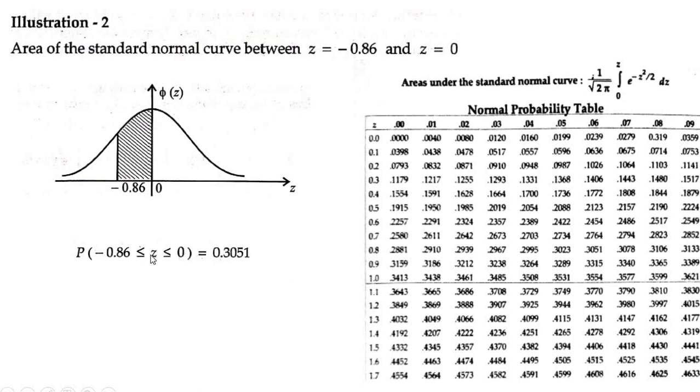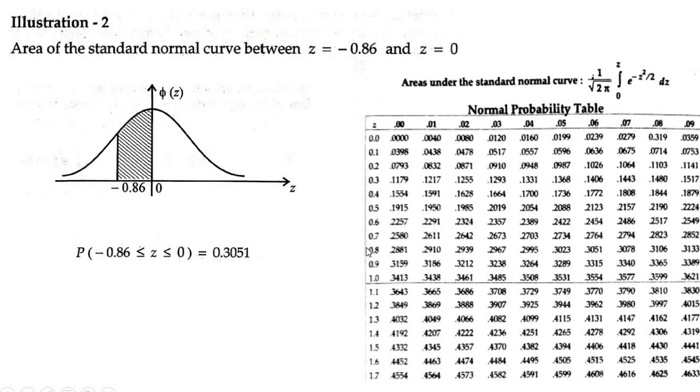You are changing this negative into a positive value now, because you don't have any negative value in the normal probability table. So whenever you have a negative value, you have to write it in a positive way. That is, P of z greater than or equal to minus 0.86 less than or equal to 0 is also equal to P of z greater than or equal to 0 less than or equal to 0.86, which is equal to phi of 0.86. Now how do we find phi of 0.86?